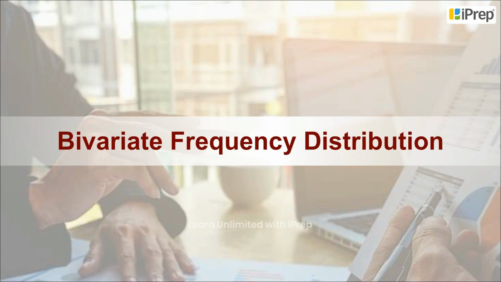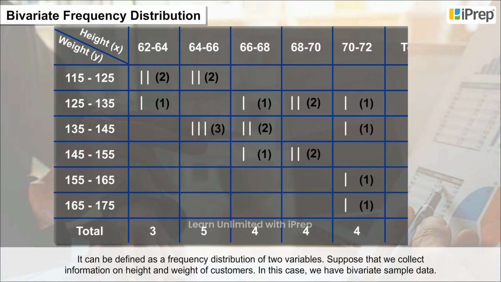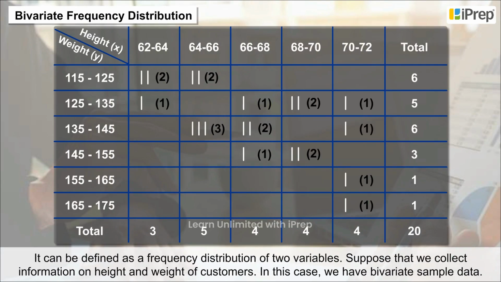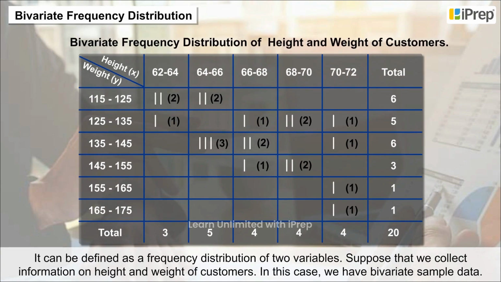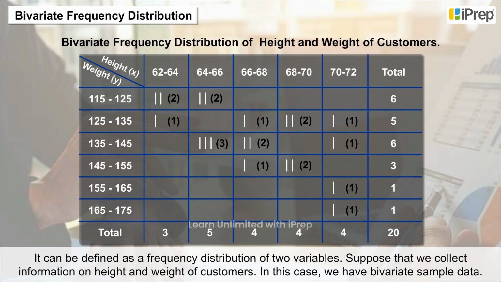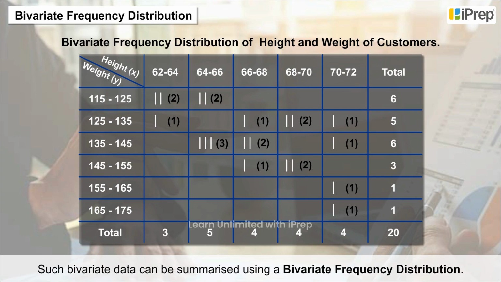Bivariate frequency distribution. It can be defined as a frequency distribution of two variables. Suppose that we collect information on the height and weight of customers. In this case, we have bivariate sample data. Such bivariate data can be summarized using a bivariate frequency distribution.